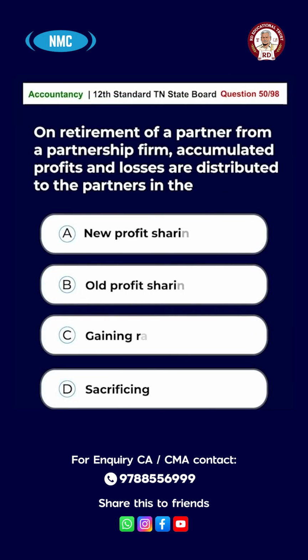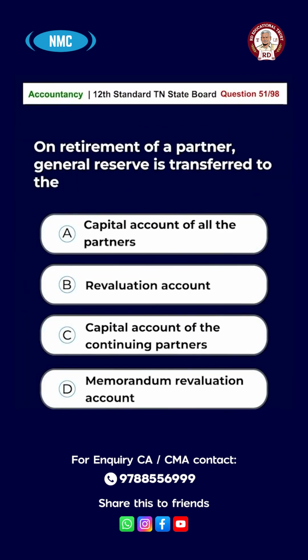Question number 50. On retirement of a partner from a partnership firm, accumulated profits and losses are distributed to the partners in the option A, new profit sharing ratio, option B, old profit sharing ratio, option C, gaining ratio, option D, sacrificing ratio. The answer is option B, old profit sharing ratio. Question number 51.